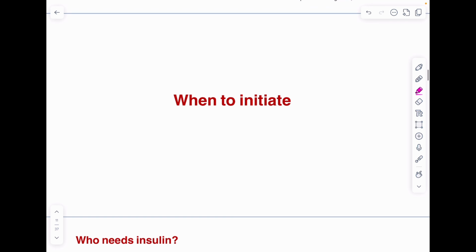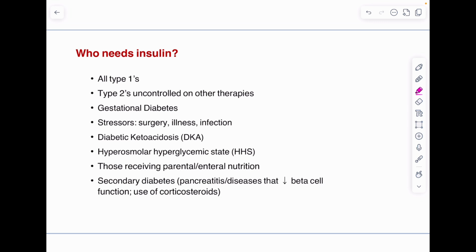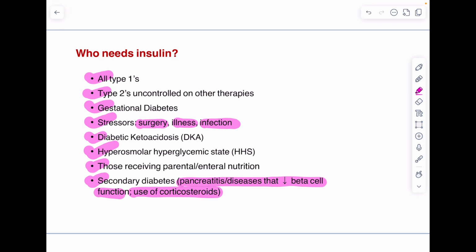When to initiate, that is very important. When to initiate insulin, who requires insulin actually? All type 1 diabetes patients. Type 2 diabetes uncontrolled on other therapies, gestational diabetes, stressful conditions like if somebody is undergoing surgery, some acute illness or infections. In cases of acute complications of diabetes like diabetic ketoacidosis, hyperosmolar hyperglycemic state, those receiving parenteral or enteral nutrition, and secondary diabetes may be due to pancreatitis or diseases that reduce beta cell function or use of corticosteroids. So these are the situations when somebody requires insulin.